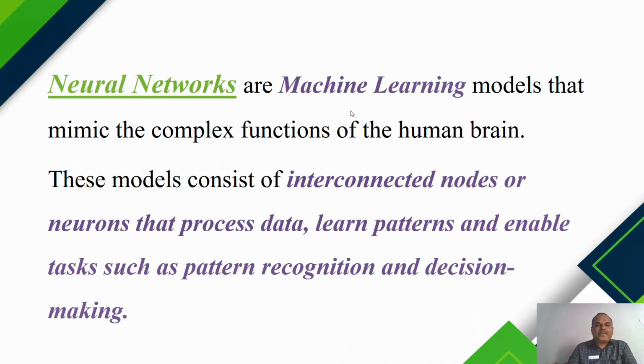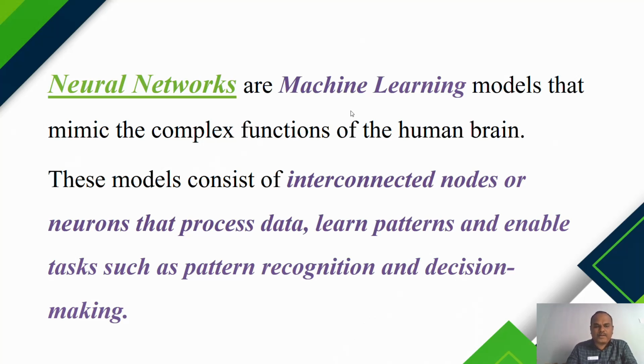Then the neural network model consists of several interconnected nodes. Just as our human brain is interconnected with different neurons, the same thing in a neural network consists of interconnected nodes. A large number of nodes are interconnected and processing the data.